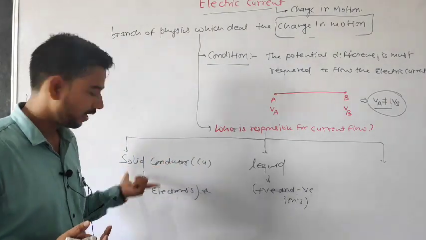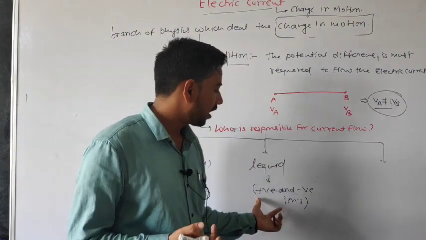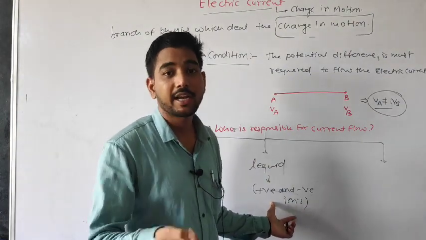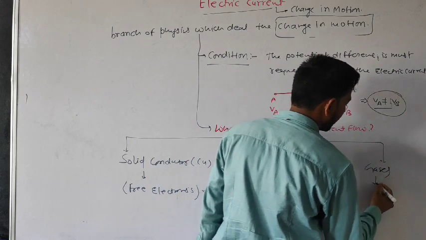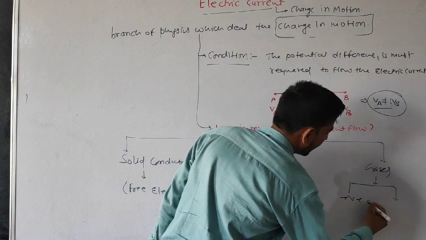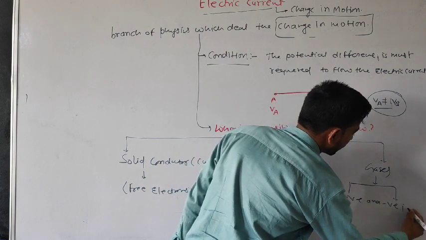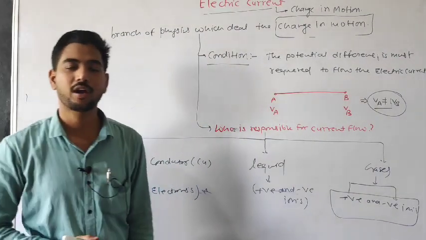In a solid conductor, free electrons are responsible for current flow. In liquids, positive and negative ions are responsible. If we talk about gases, gases also have positive and negative ions, and they are responsible for current flow.